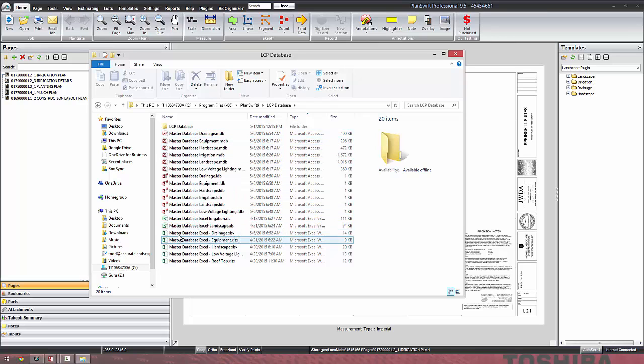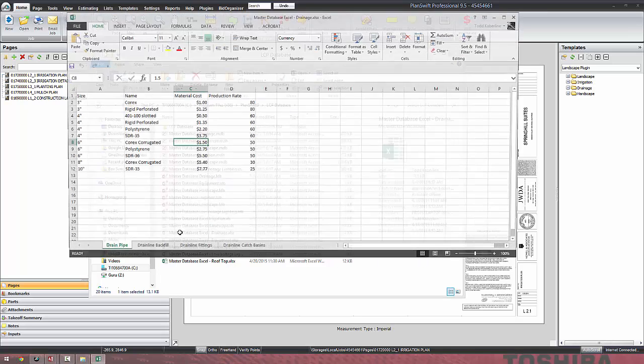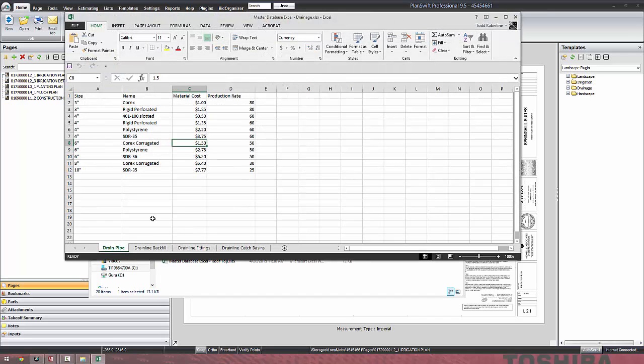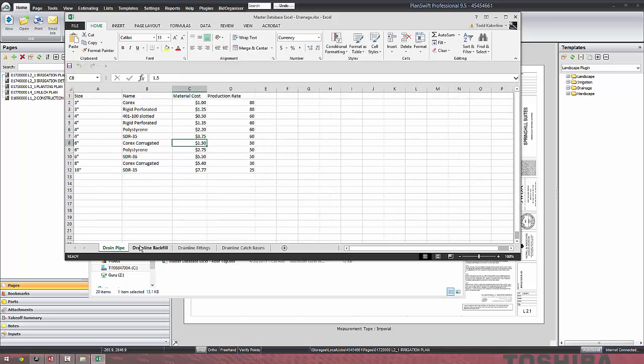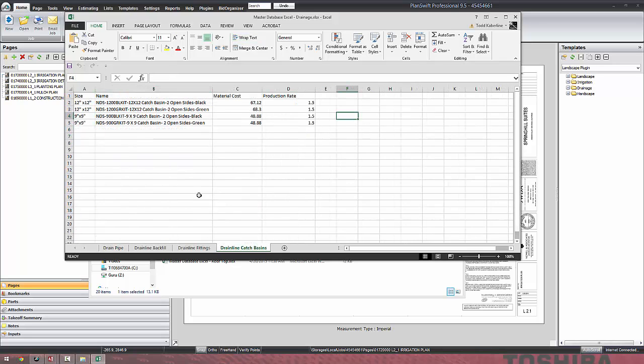If I went to my drainage and open that up, you can see there are 4 pages, and these each worked out to be a table within Access, and later a table within PlanSwift. If you want to make a bunch of adds, you can add more names through Excel, listing all your names for your catch basins, cost, and materials, or you can adjust them.